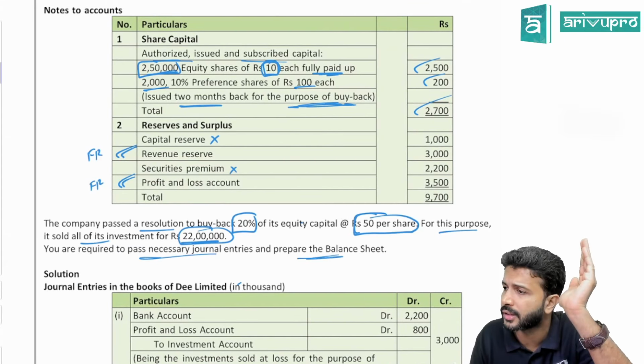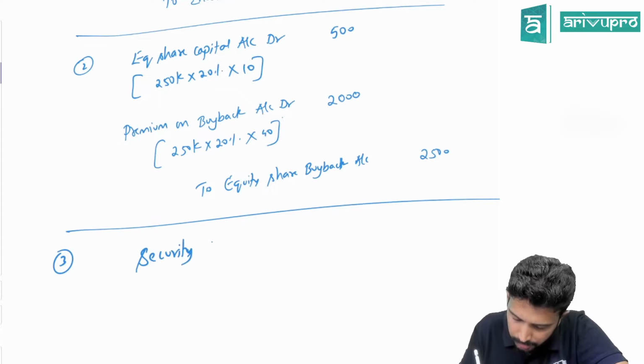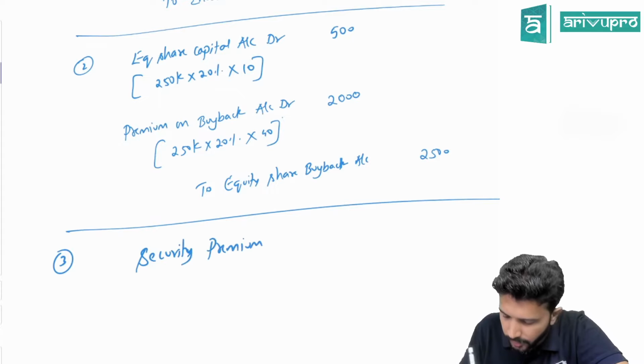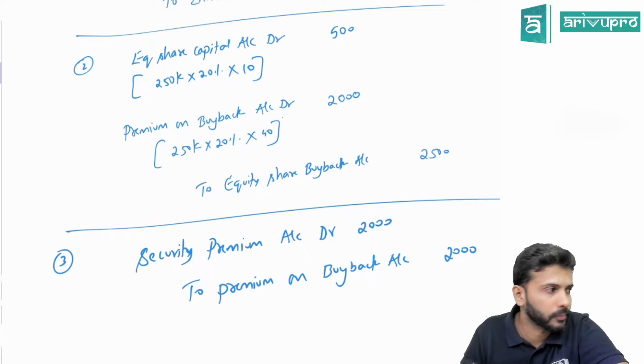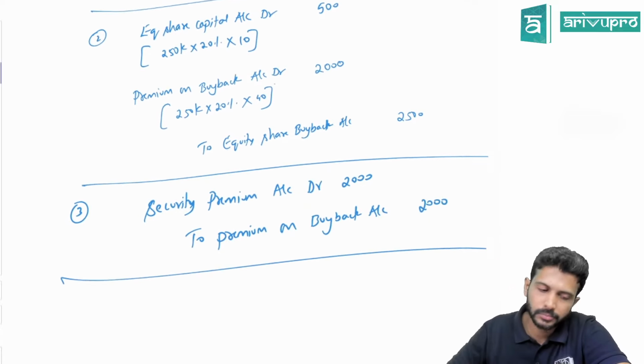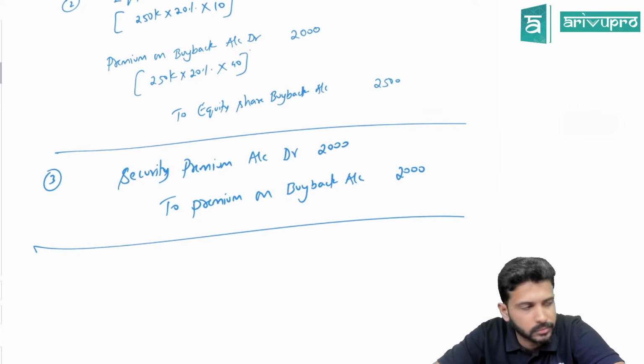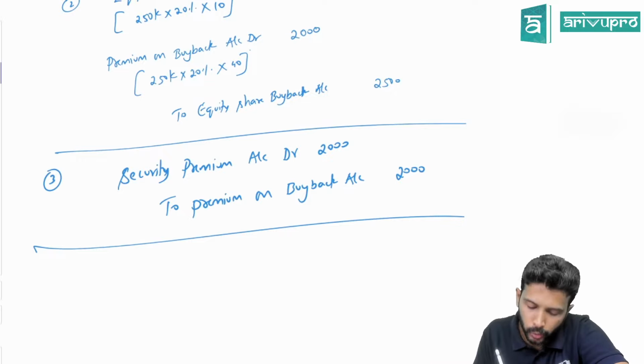So what is the journal entry? The premium you have debited, that you need to transfer. Premium on buyback account debited to securities premium, or the other way around? Securities premium account debit 2,000 to premium on buyback account 2,000. Two entries over.